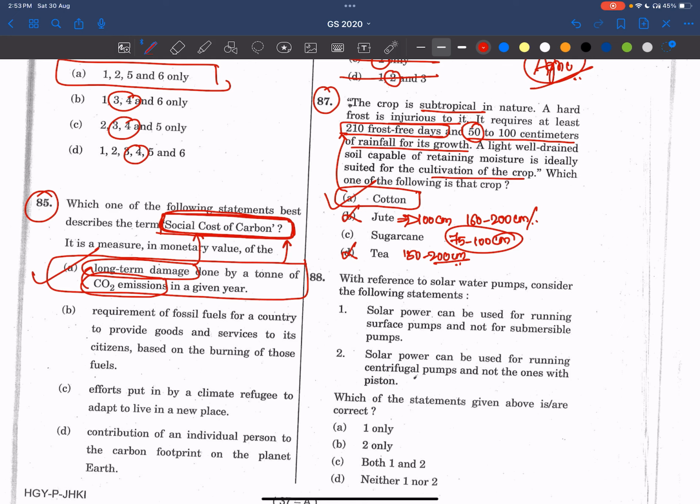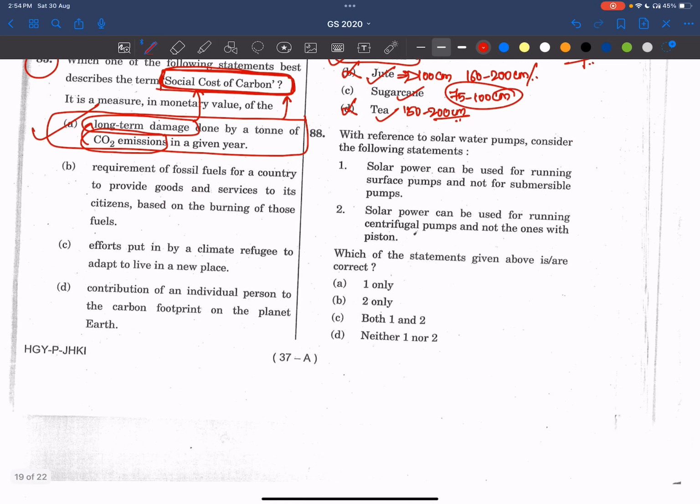Now see here, friends, UPSC is asking about the crops: cotton, jute, sugarcane, tea. I think in the recent 2024 paper also, UPSC has asked a similar type of question. So we have to read about these crops: how much temperature is required, how much rainfall is required, which type of soil is required. Let's make notes on all these things in a tabular format or anything else. I'll try to share it in the Telegram channel. Right? Let's go to the next question.